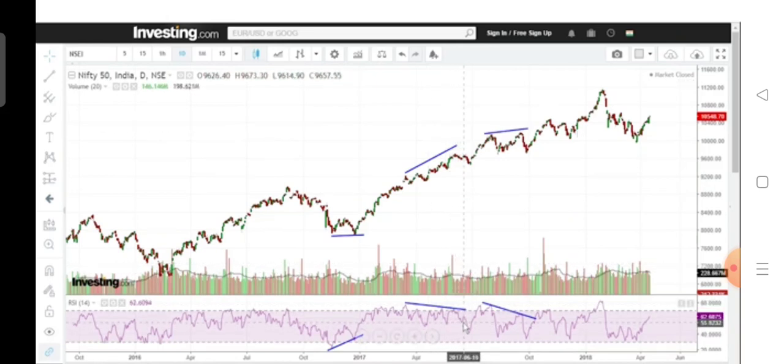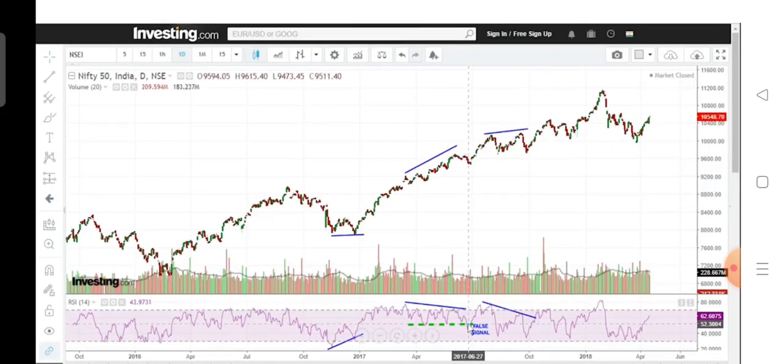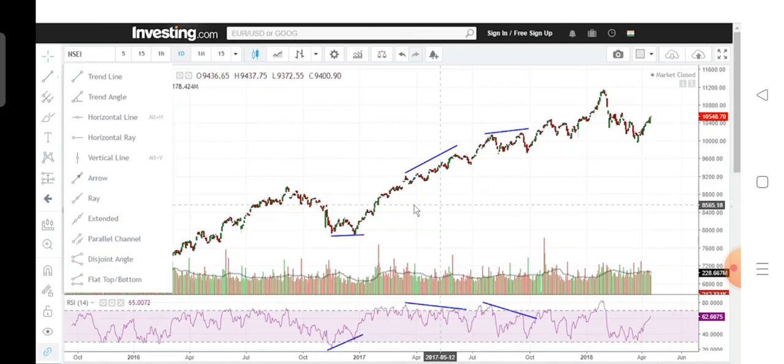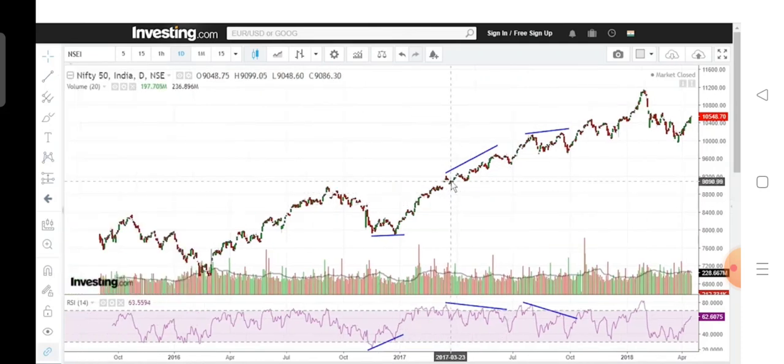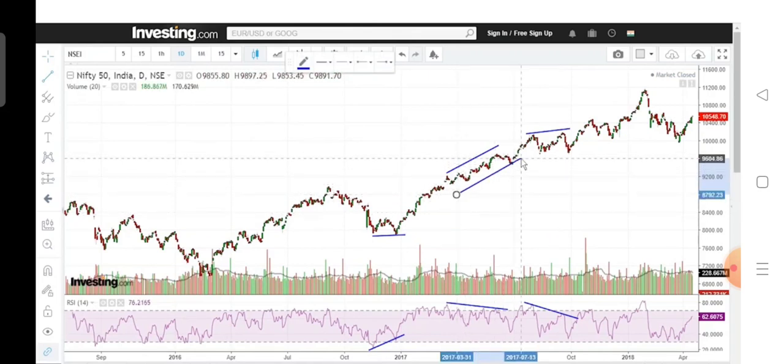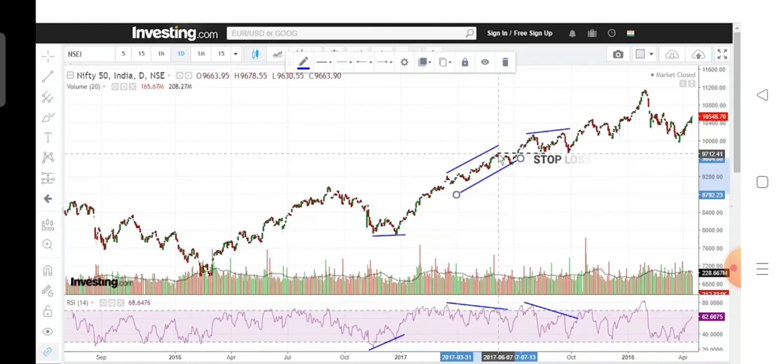See, here there was a false confirmation because the swing low of this RSI was actually broken, and the price didn't breach the trend line. So you could have been a little on the cautionary side if you had to take the trade. But even if you had taken the trade and maintained a stop loss around this, your loss wouldn't be much.